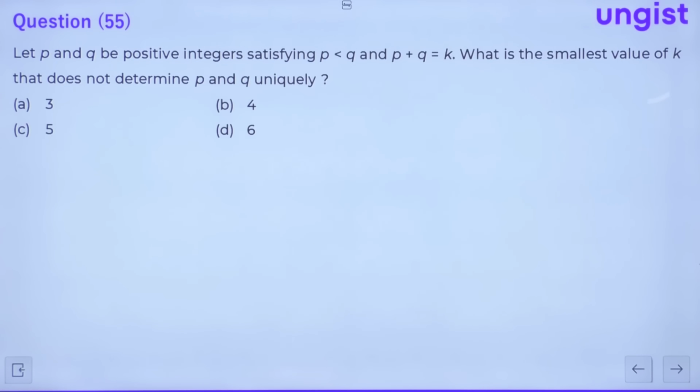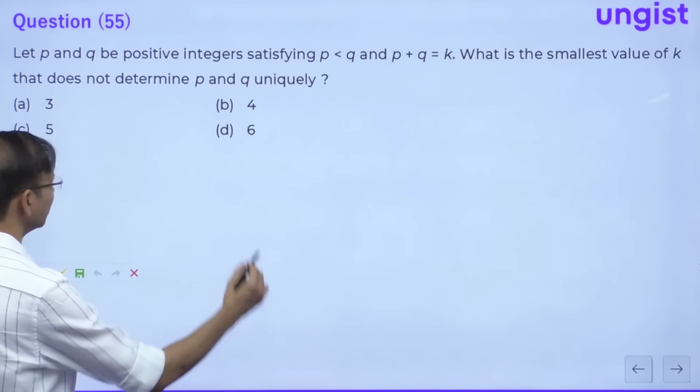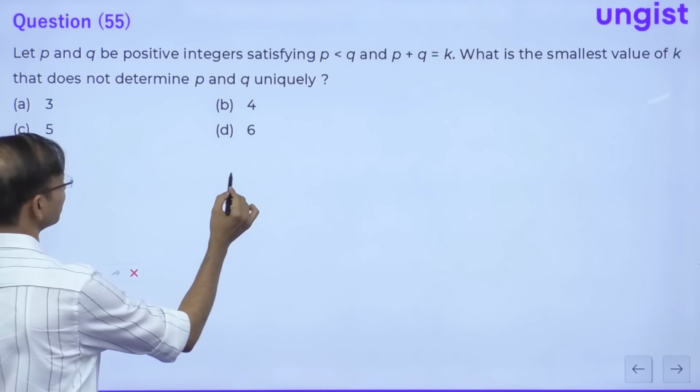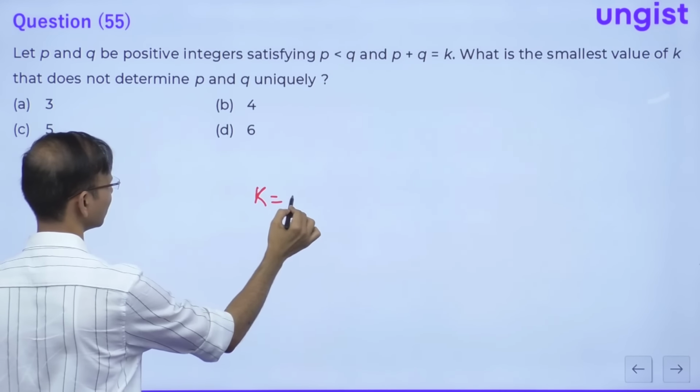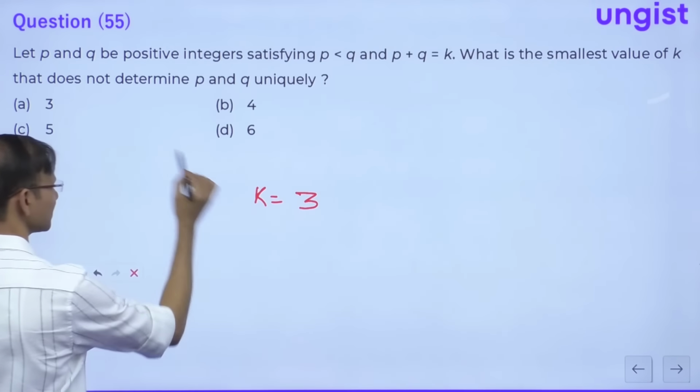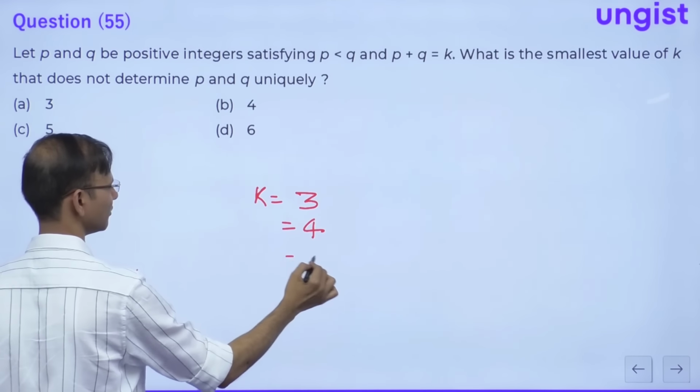Question number 55. Let P and Q be the positive integers satisfying P is less than Q and P plus Q is equal to K. What is the smallest value of K that does not determine P and Q uniquely? See everybody, the smallest value of K can be 3 options, 3, 4, 5.